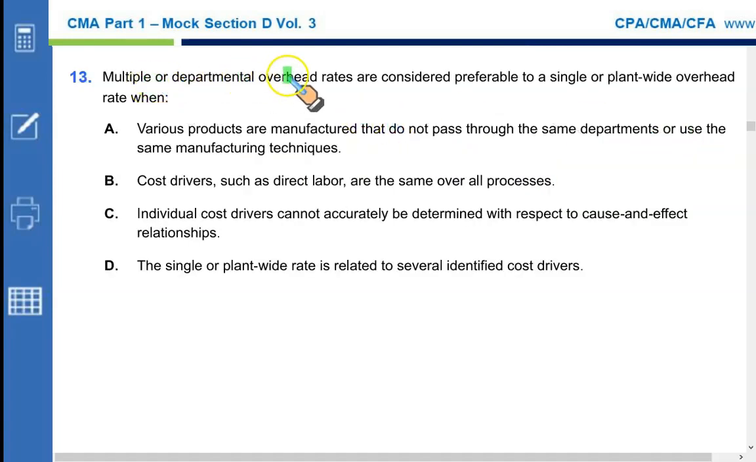Multiple or departmental overhead rates are considered preferable to a single or plant-wide overhead rate when various products are manufactured that do not pass through the same departments or use the same manufacturing techniques. In such a situation, multiple or departmental overhead rates are recommended.